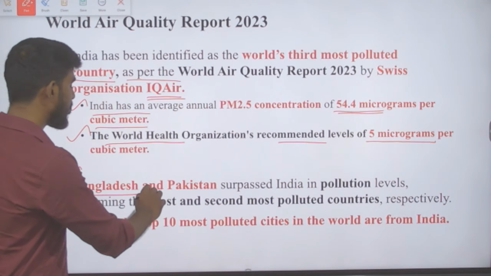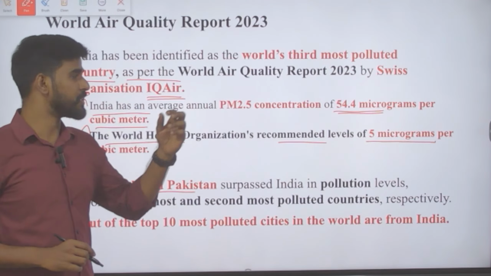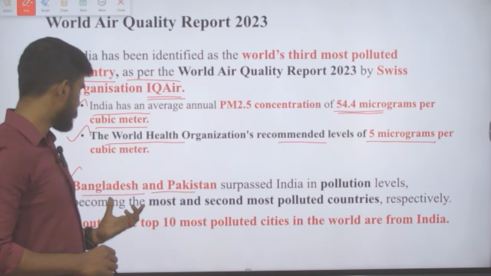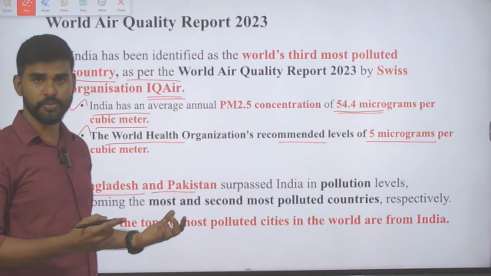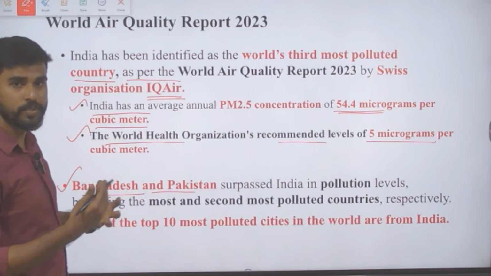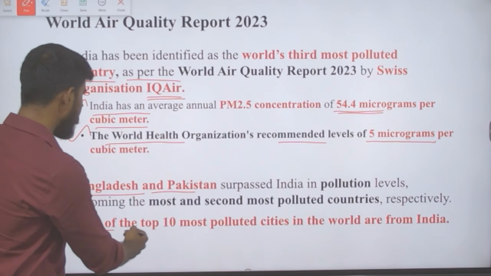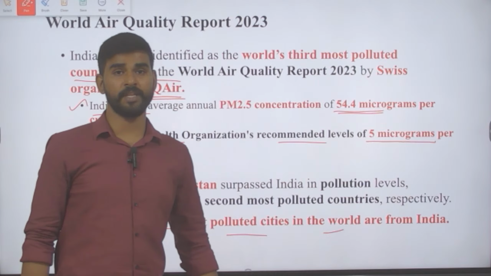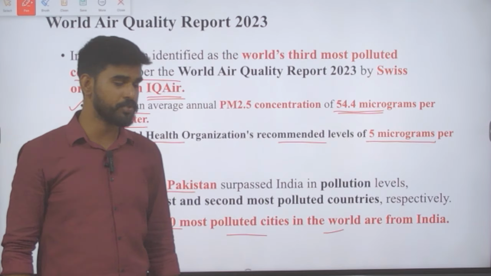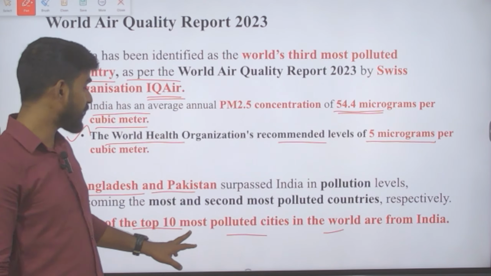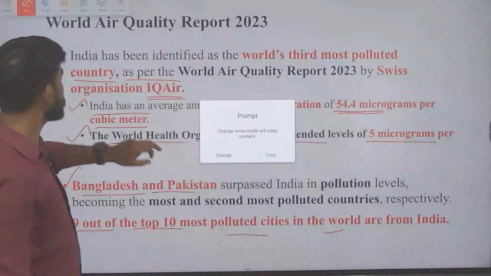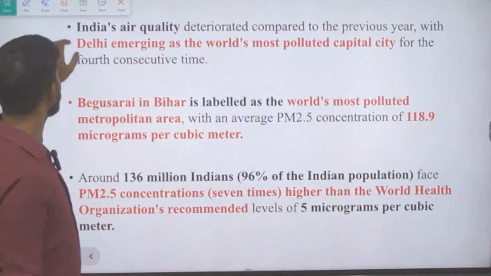And then Bangladesh and Pakistan are the first 2 countries. Here we saw that India is the 3rd most polluted country, and Bangladesh and Pakistan are the first 2 most polluted countries. And 9 out of the top 10 most polluted cities in the world are from India. This is a worrying fact for us. So 9 out of 10 most polluted cities are in India according to this report by IQ Air.